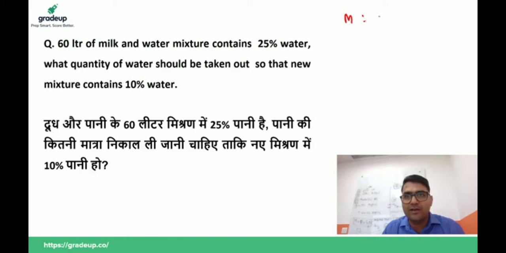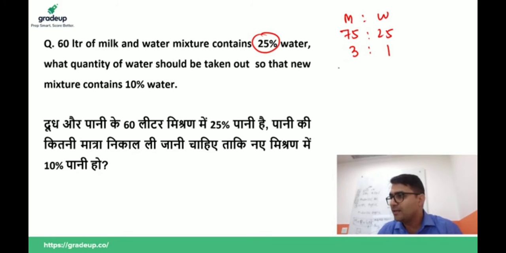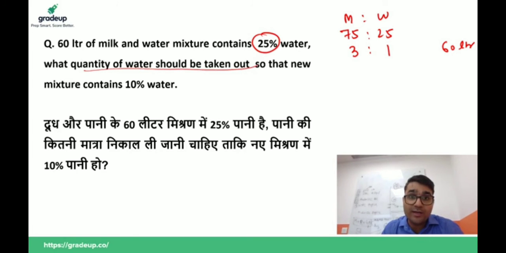Initially we have milk and water ratio. Milk is 25%. Okay, sorry guys, I made a mistake here. We have this is 75. So the ratio is 1:3. Yes. Thanks Ekta Katare for this, and thanks Manikanta for this. So the total quantity of mixture is 60 liter. Now, what quantity of water should be taken out so that the new mixture contains 10% water?